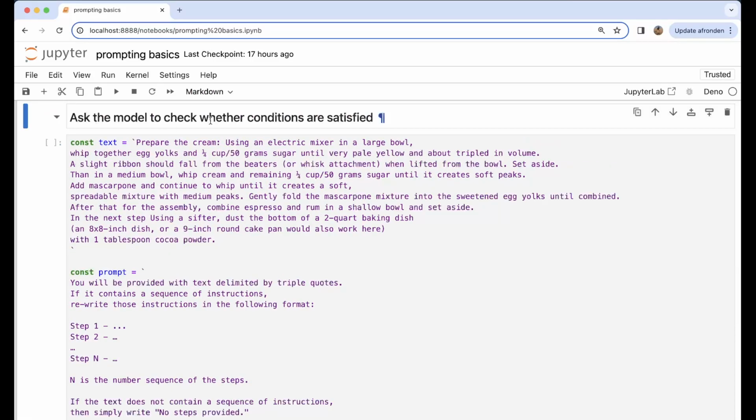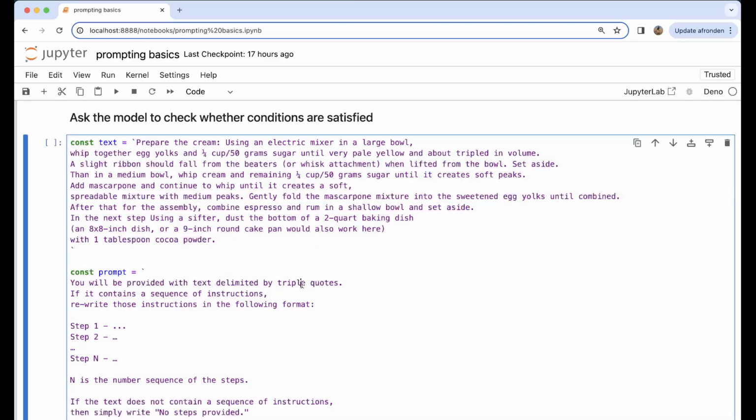Next one is: ask the model to check whether conditions are satisfied. We have here a text: we prepared a cream using an electric mixer, and so on. So it is a text with a lot of steps. Then you ask: you will be provided with text delimited by triple quotes.